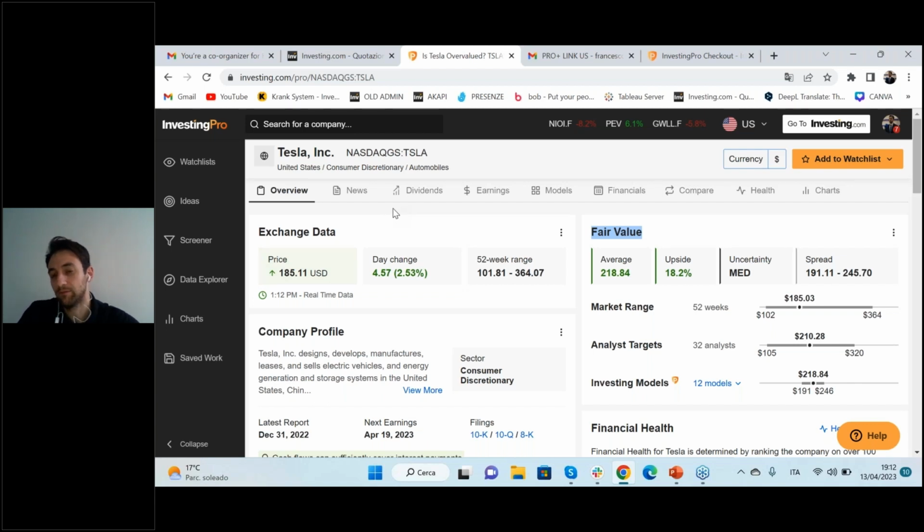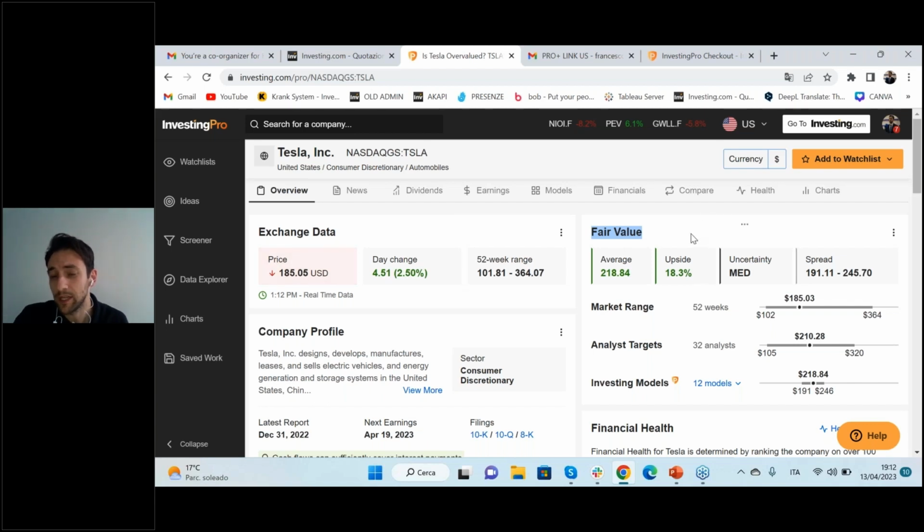So we know with a certain degree of certainty that maybe, because then we have to make the quality analysis, we will do both, but now let's imagine that Tesla has passed the quality analysis. So Tesla is a good quality stock. Now we have to understand if it's even undervalued. And here, for example, we can say yes.